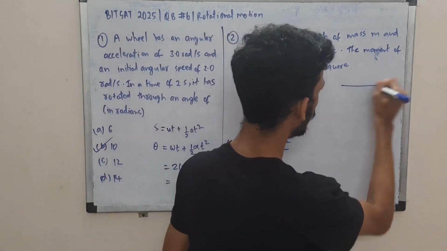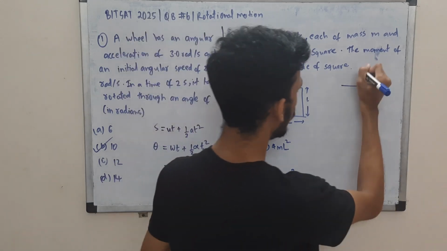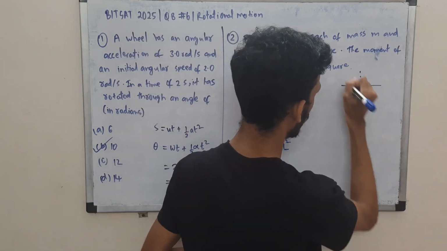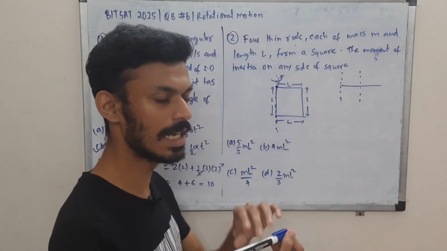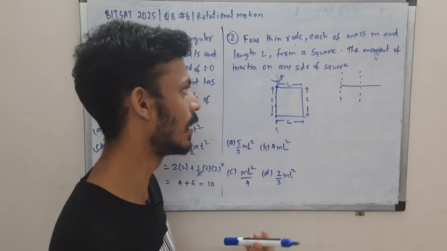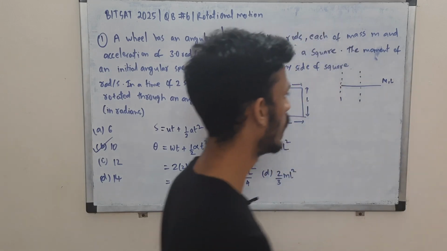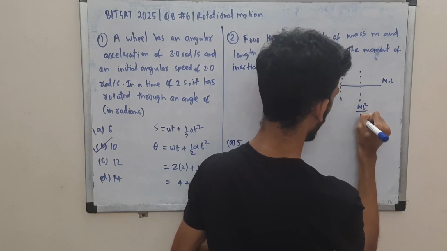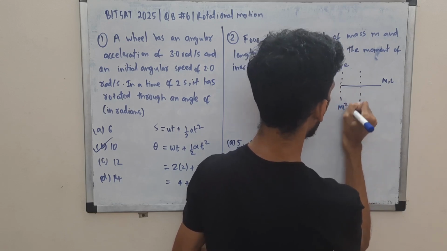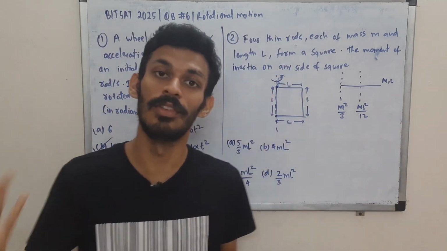And here you are supposed to know the moment of inertia for a 1D rod. Even in NCERT you learn about these 2 axes. You learn the moment of inertia about the edge, and about the center of the 1D rod. So this is mass m, length l, and you'll know the formulas. Here it is ml square by 12 and ml square by 3. If you have difficulty remembering this, just picture which one will be difficult to rotate.